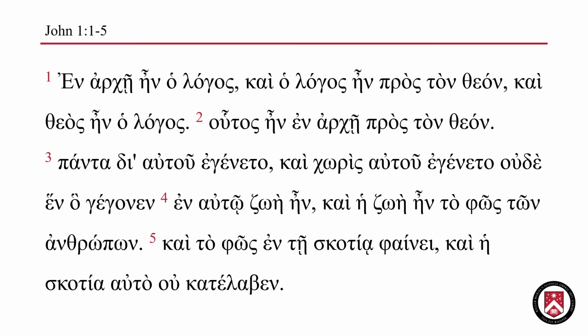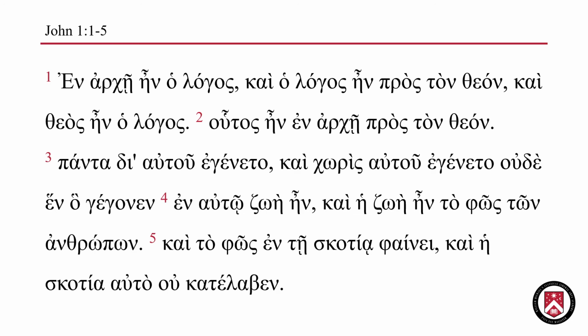Kai he zoe, and the life, ein was, to phos. Phos is a substantive noun that means light. Kai he zoe, and the life, ein to phos, was the light, ton anthropon.